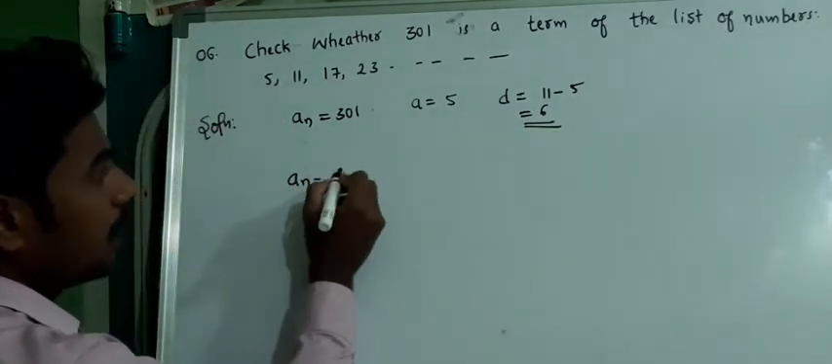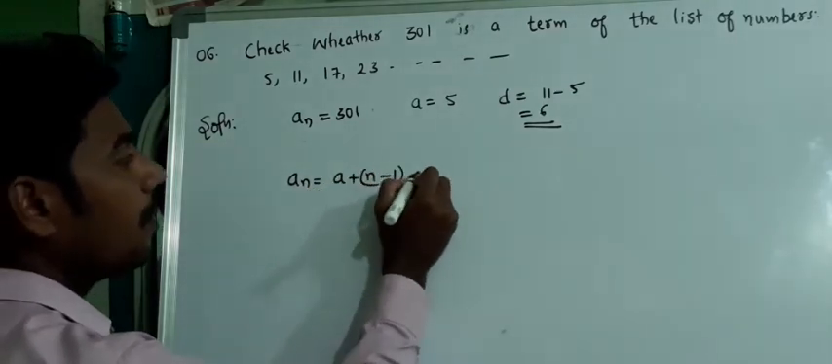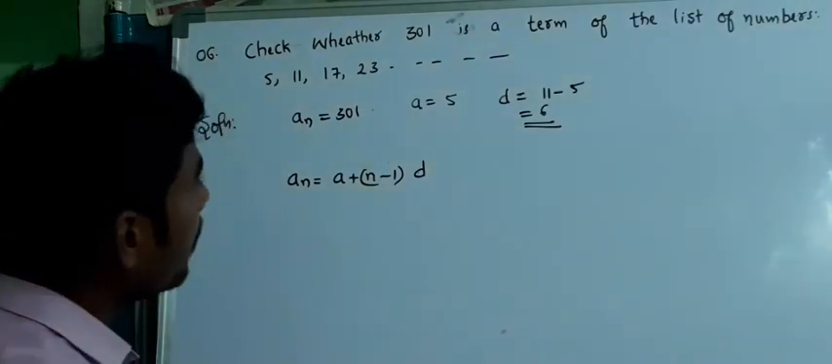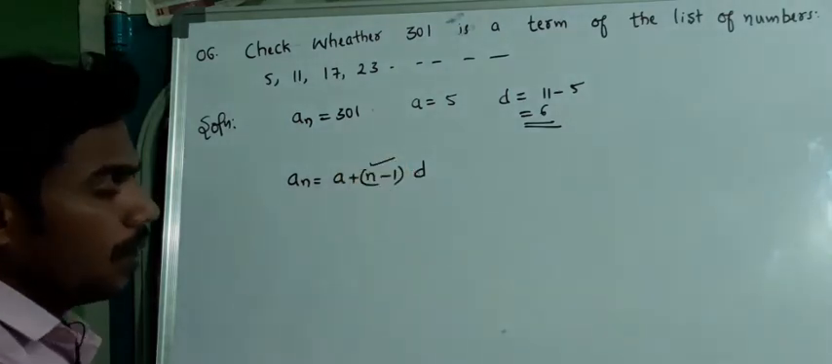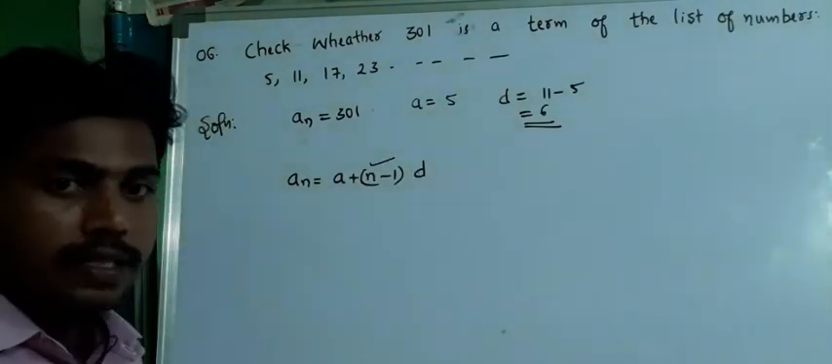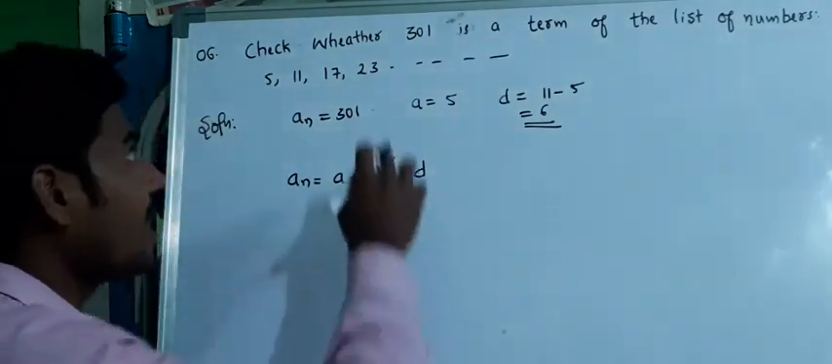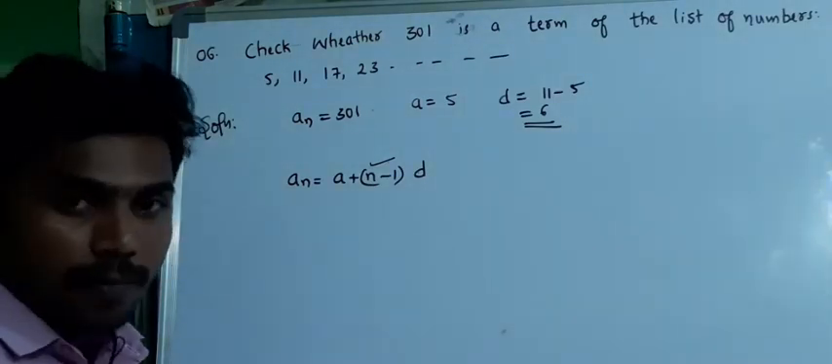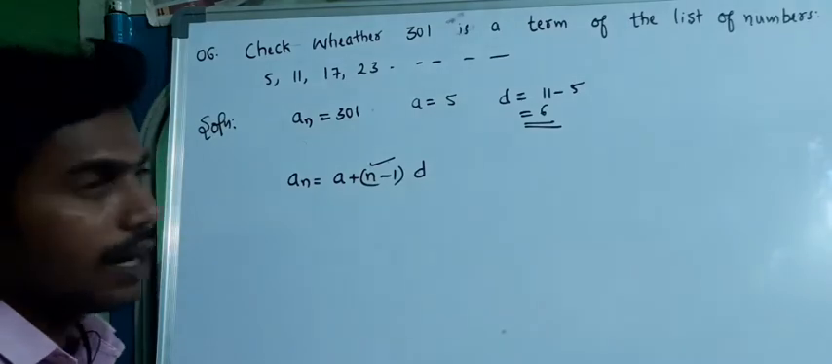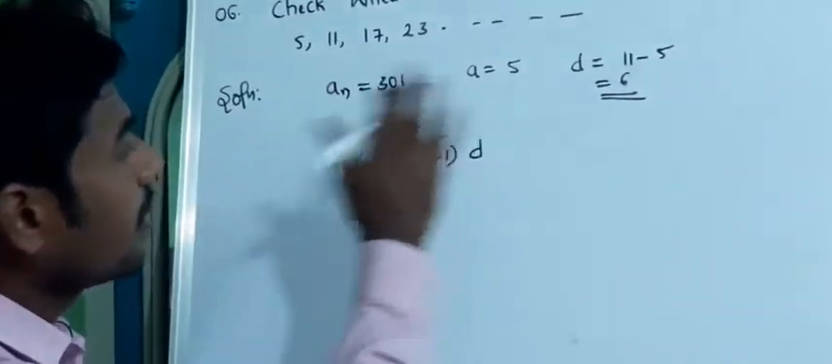Now an is equal to a plus n minus 1 into d. This is the formula. So I am going to place the value of an and find n. We know n is a positive integer. If I get n as a positive integer, then I will consider that 301 does exist in the list of numbers. If n is not a positive integer, then I will conclude that 301 is not a term of this particular series. What is an here? 301.